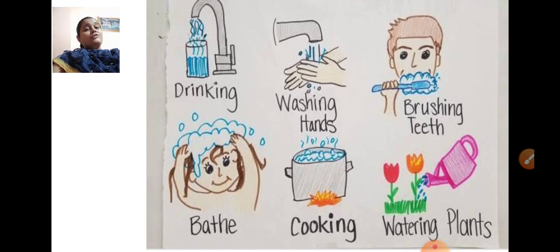So we need water for having a bath. Then cooking. Everything in cooking requires water. Yes or no? Then last one is watering the plants. So these are the few activities which I have shown in the picture for which you need water. Apart from these, there are many more activities for which you need water. So that is why water is used in a continuous process. Water is used in a large quantity and water is used continually. So that is the meaning of that sentence.